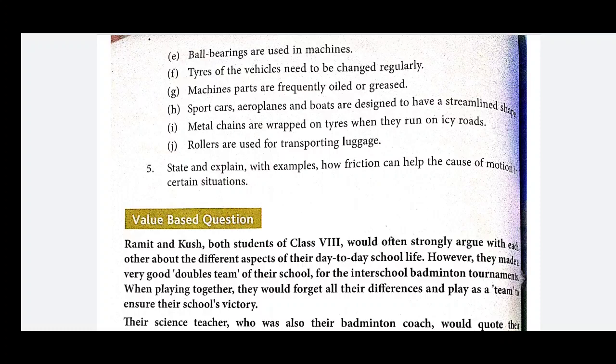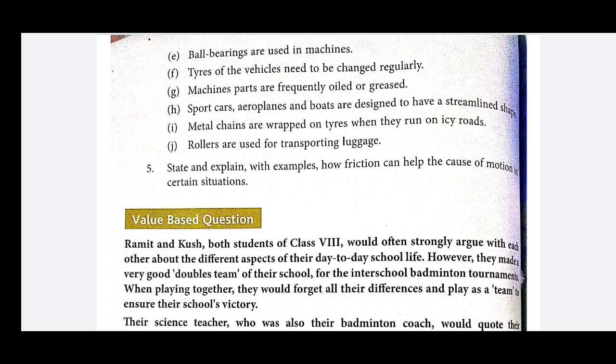For example, in the case of walking on the road, as already discussed, if there is a banana peel between our feet and the ground, we feel difficulty or we fall down. So at first, for this question we have to discuss the case of walking. Second, we can write the case of writing on paper with the help of a pen or pencil.